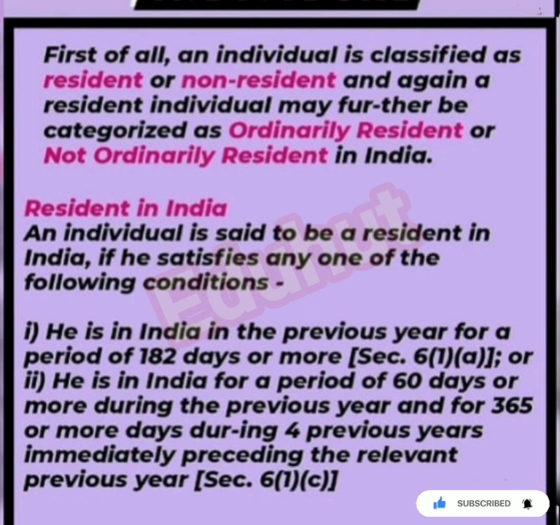Individual. First of all, an individual is classified as a resident or non-resident, and again, a resident individual may further be categorized as ordinarily resident or not ordinarily resident in India. According to Section 6 subsection 1, an individual is said to be a resident in India if he satisfies any of the following conditions. He is in India in the previous year for a period of 182 days or more, or he is in India for a period of 60 days or more during the previous year and for 365 days or more during 4 previous years immediately preceding the relevant previous year.